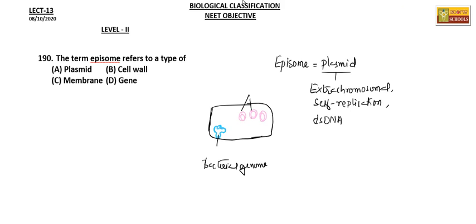So these are all plasmids. A plasmid is an extrachromosomal, self-replicating, double-stranded DNA molecule present in the cytoplasm of some bacteria. So the term episome refers to plasmid, not cell wall, nor a gene or a membrane. So the option is A, plasmid, the right option.